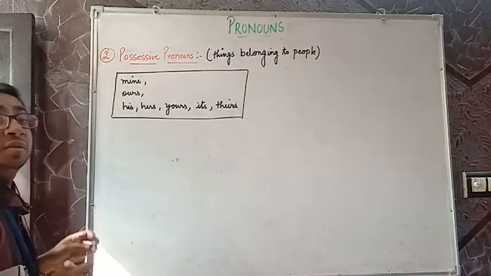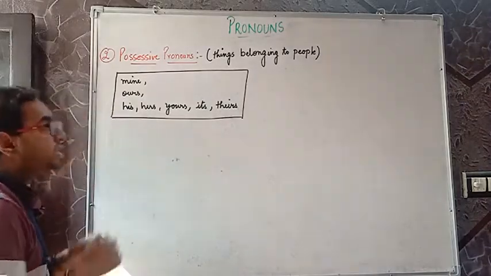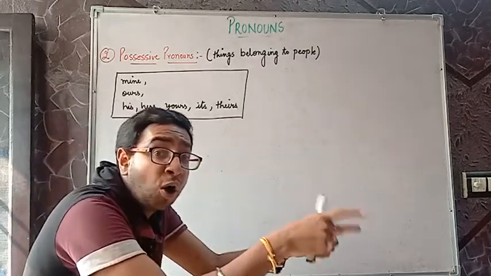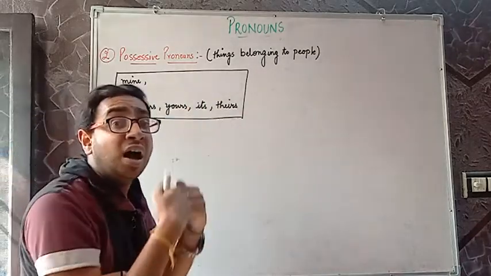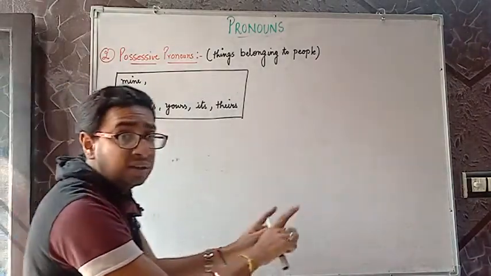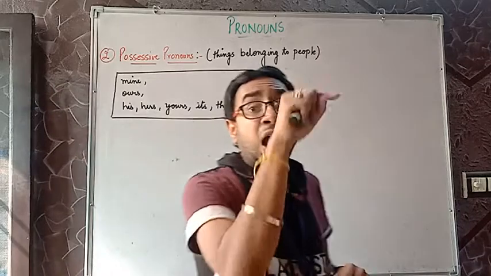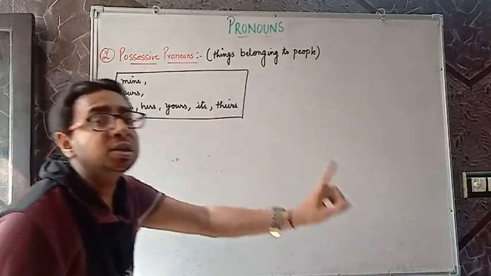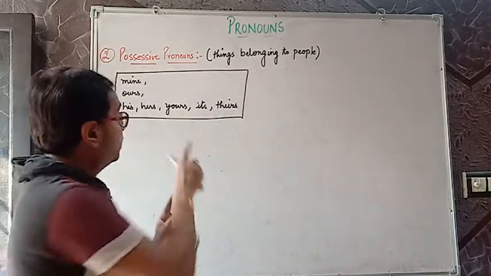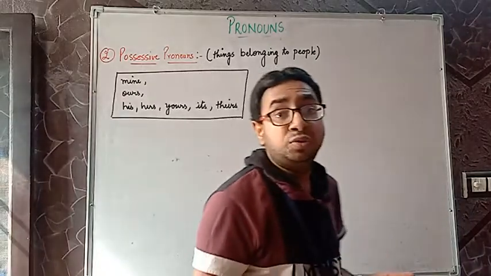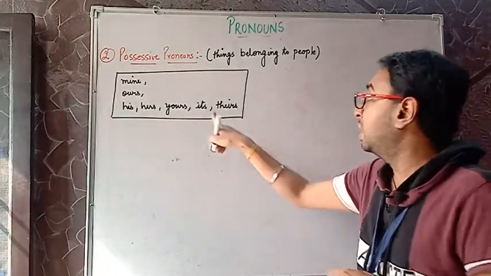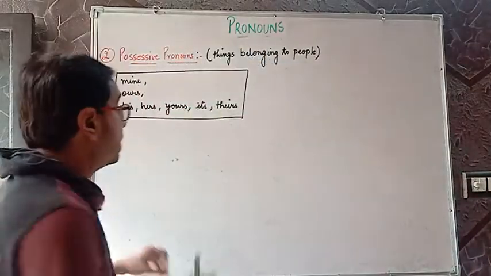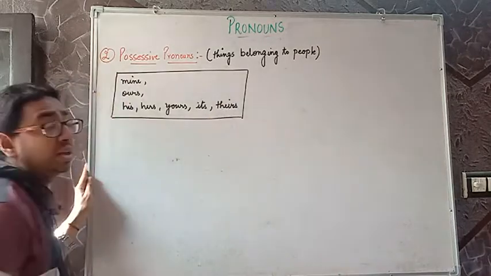For example, this book is mine. That bag or those books are yours, or those books are ours. That uncle, for example, uncle's uncle, do you remember? Uncle's uncle, his uncle, possessive form. Hers, it's hers book. Again, possessive form. It is yours duty. That is your duty. Okay, that is very important to use all this in a sentence.